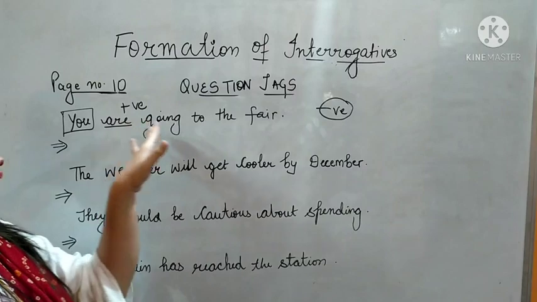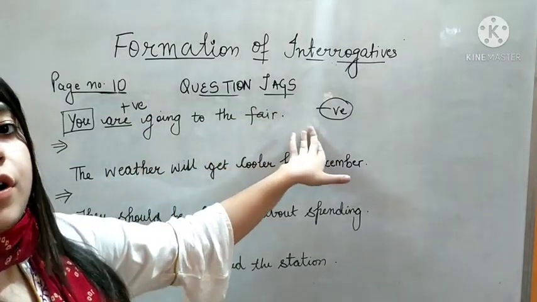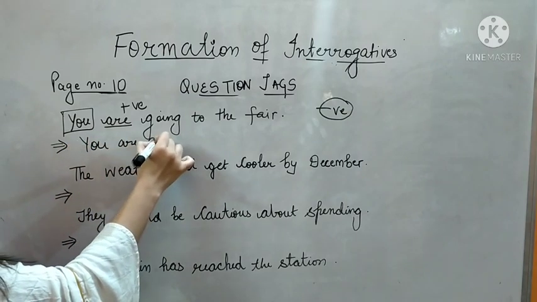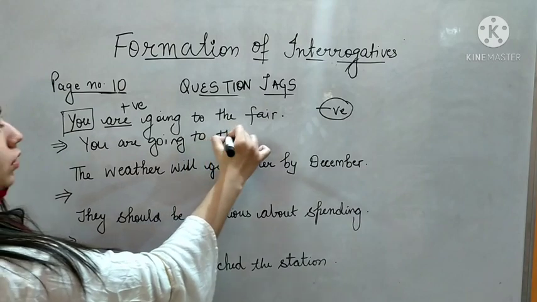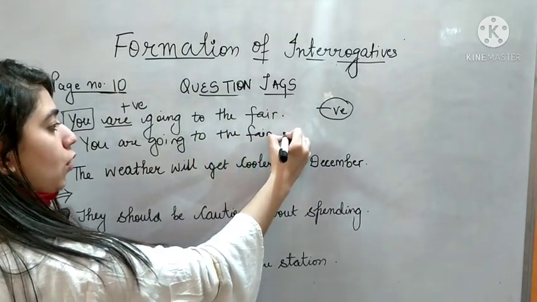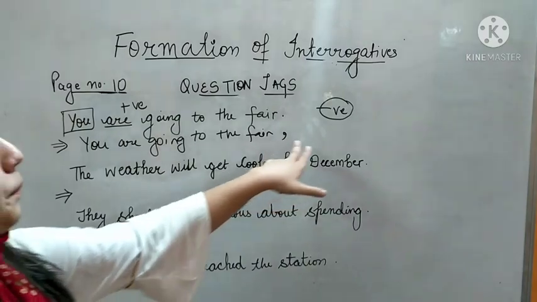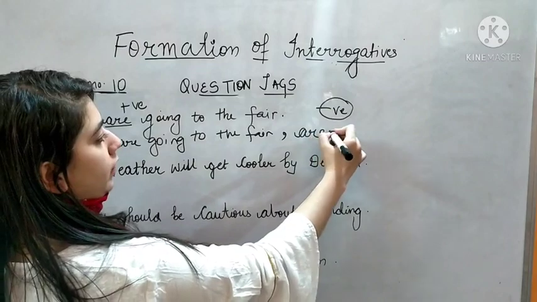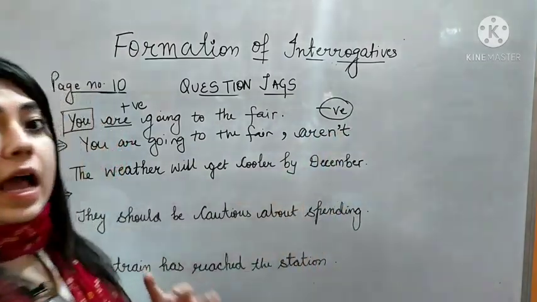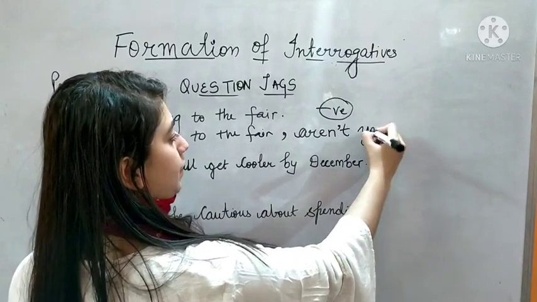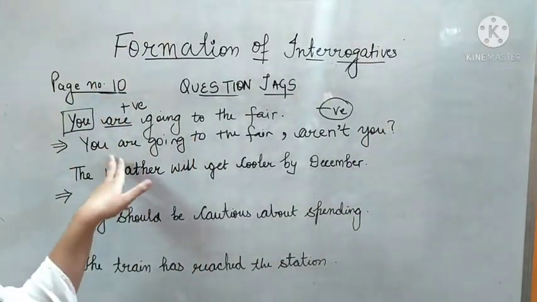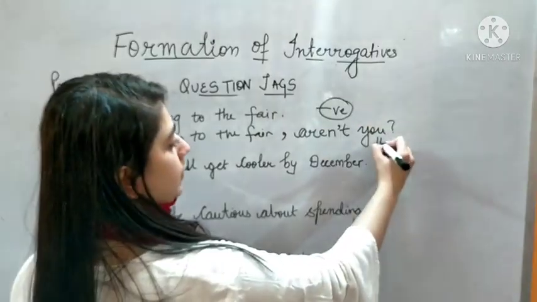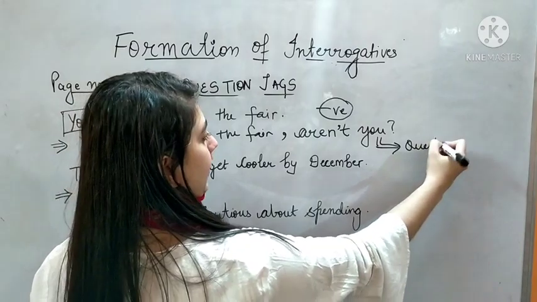Okay, so these are the rules that we will follow while adding on to our question tags. First is, you are going to the fair. So make sure that you write this part same. You are going to the fair. Then put a comma. After that we add question tag. So this is are. So let's write the negative of it. Are not. We can also say aren't. And then our subject. Aren't you? You are going to the fair, aren't you? So this aren't you is your question tag.